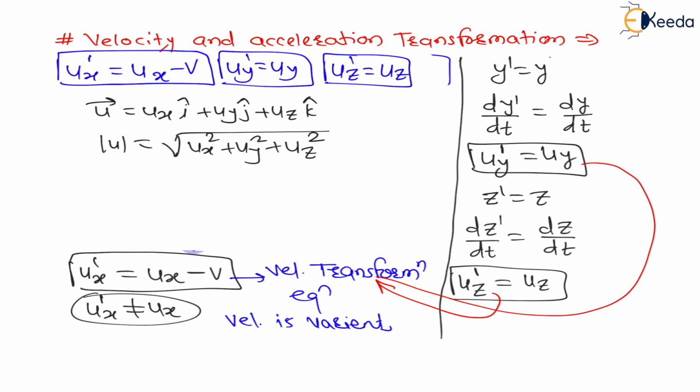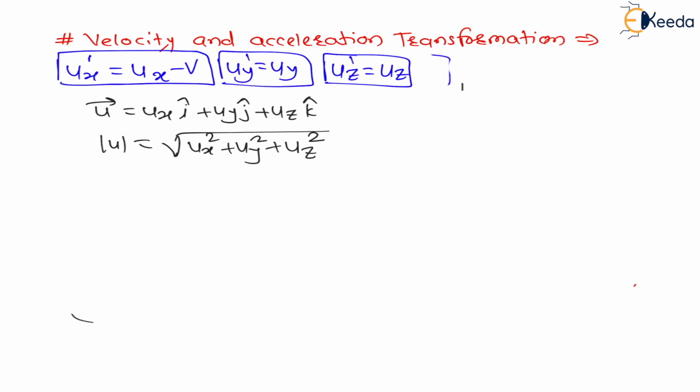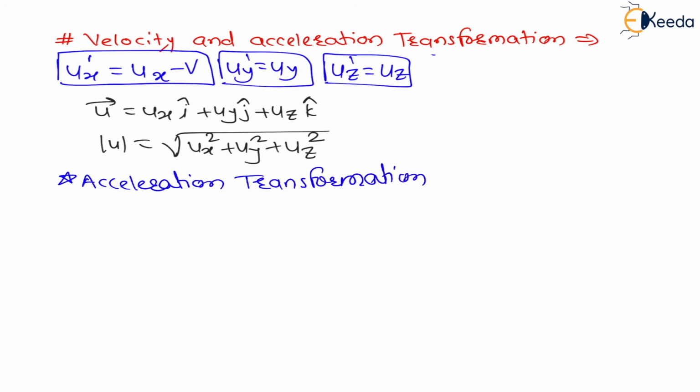So let us understand acceleration. After the analysis of velocity, now let us prove that acceleration is Galilean invariant. Acceleration is not variant. Let us prove this. So I will do the acceleration transformation. Write down the heading: acceleration transformation. Now my dear students, acceleration is nothing but the rate of change of velocity with respect to time. Already we have seen. Now let us write the equation.